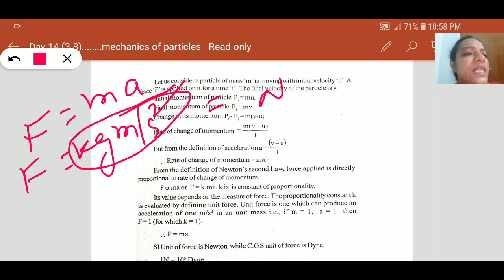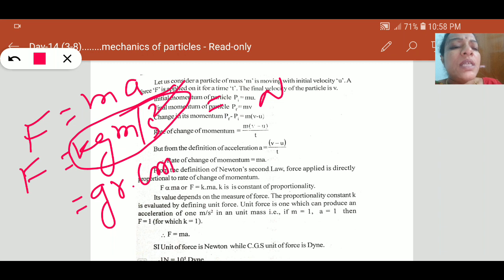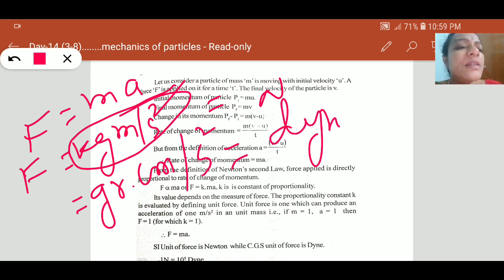So the SI unit of force is Newton. Similarly, in CGS, in place of kilogram we take gram and in place of meter, centimeter per second square. This is known as a dyne. So the CGS unit of force is dyne. Like this, newtons and dynes are the units for force.